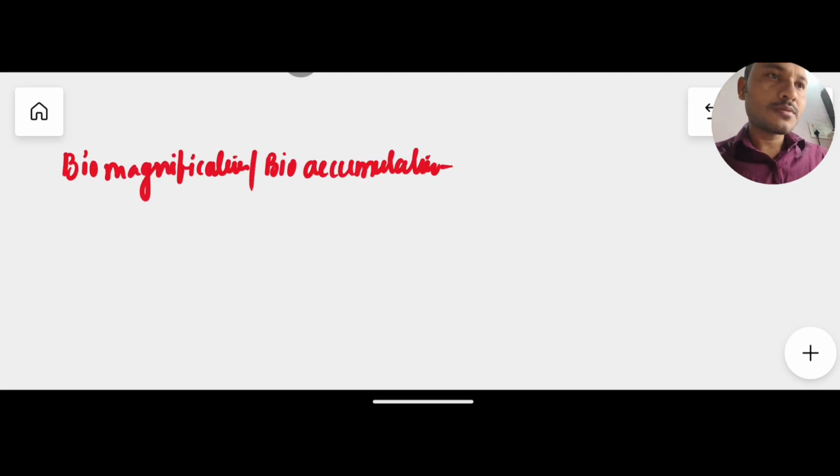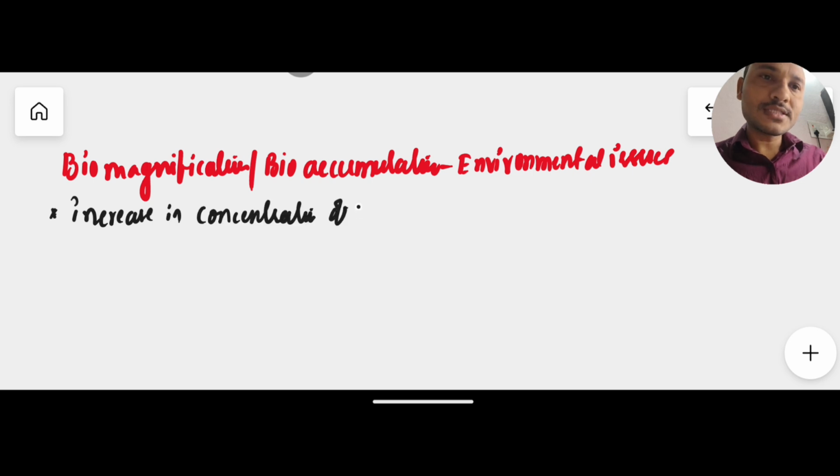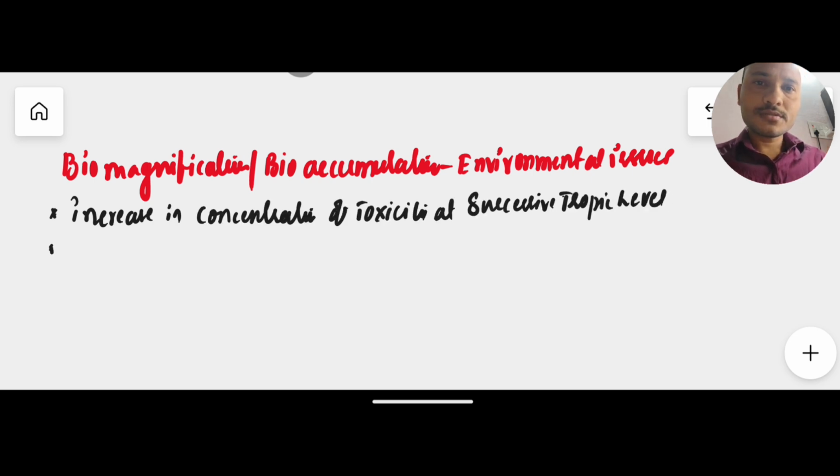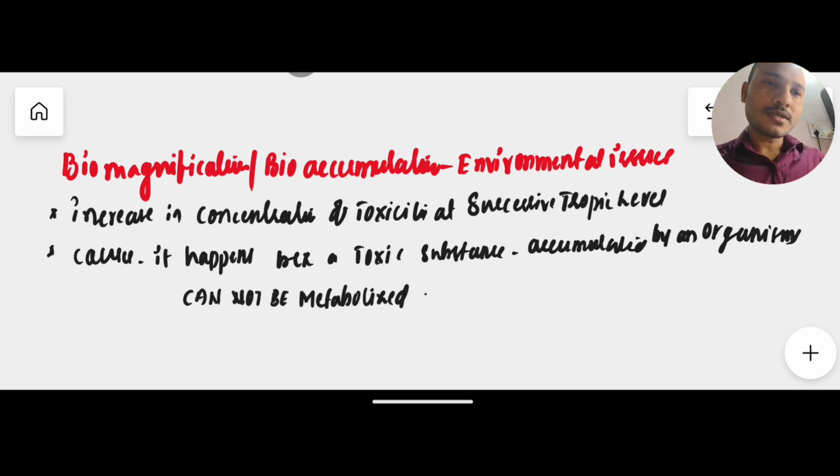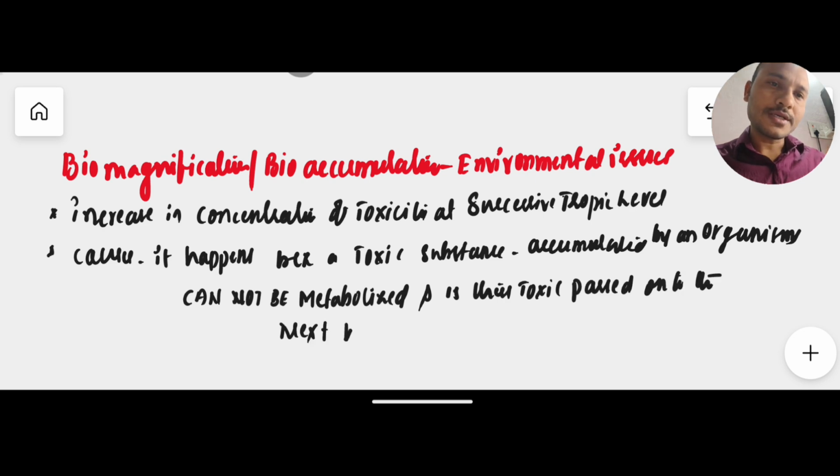So it is one of the important concepts in environmental issues. So what is biomagnification? It is the increase in concentration of toxins at successive trophic levels. Generally, it happens because a toxic substance accumulated by an organism cannot be metabolized, and this toxin is passed on to the next higher trophic level.